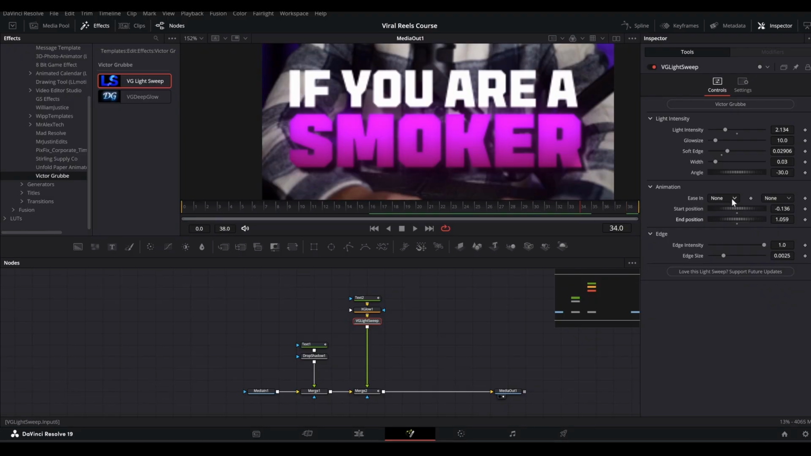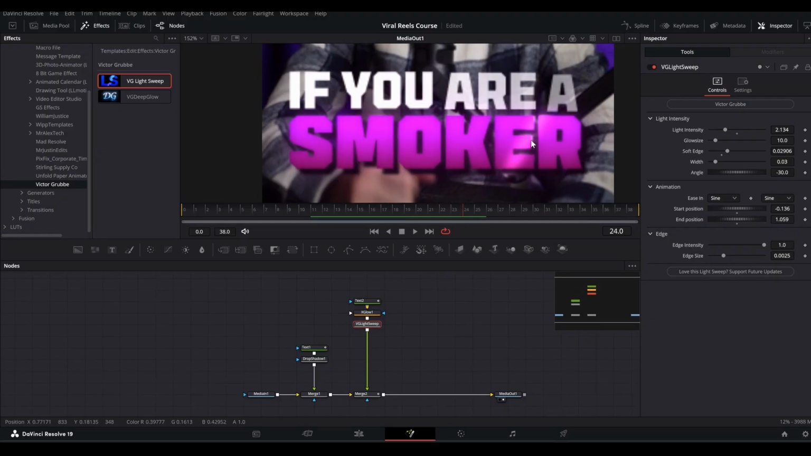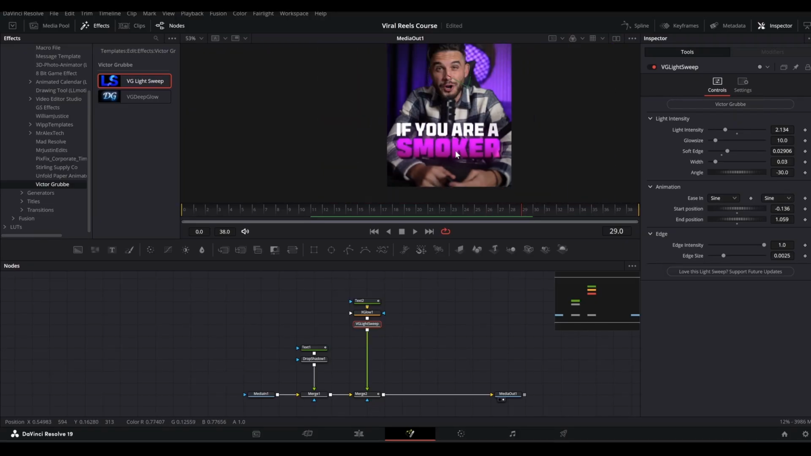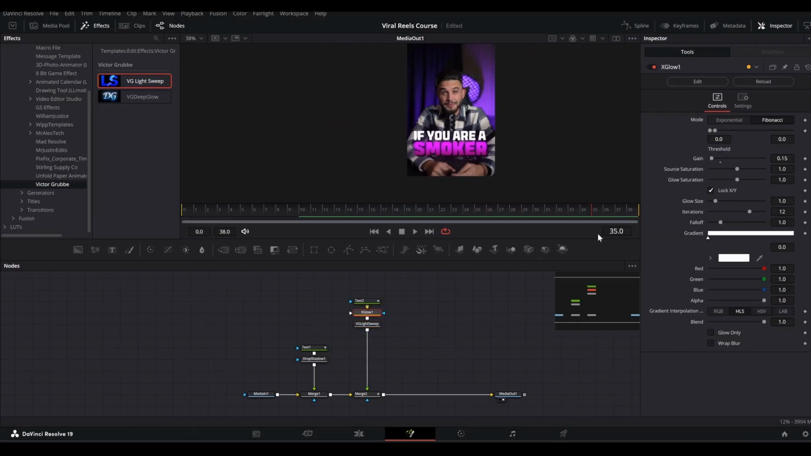All right, and I will also select the ease in to sign and ease out to sign as well, and I will bring down the start position to here. So we have this light sweep happening, and you can adjust it according to your needs. I'm just gonna go to the X glow and will bring down the gain a little bit so it is a little dark purplish, right, like so.